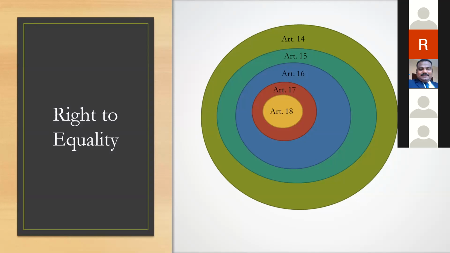Now, titles were directly or indirectly connected with the caste system. That's why the moment you abolish titles, the next must be abolishment of untouchability. That is Article 17. Now remember, the practice of untouchability was prevalent due to the different nature of employment that had been given to different castes. So Article 16 comes into the picture, which prohibits discrimination based on caste, gender, and other grounds.